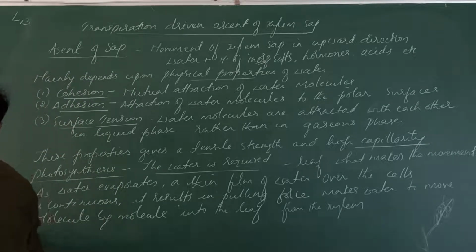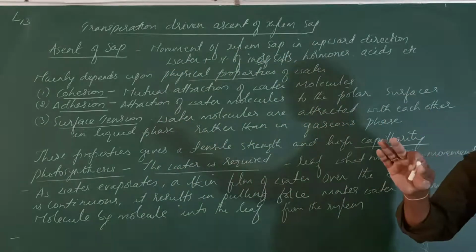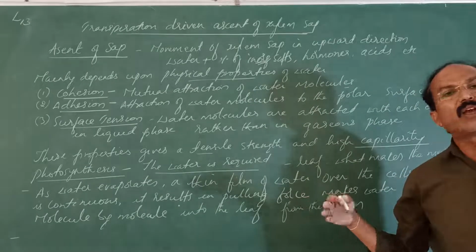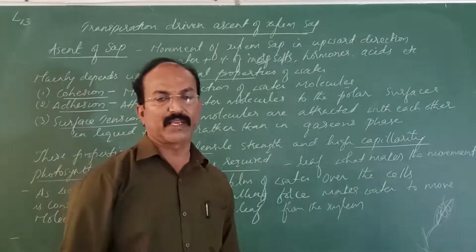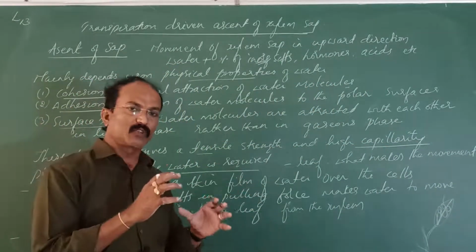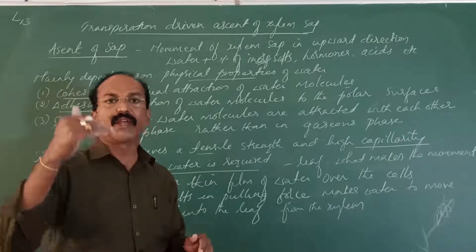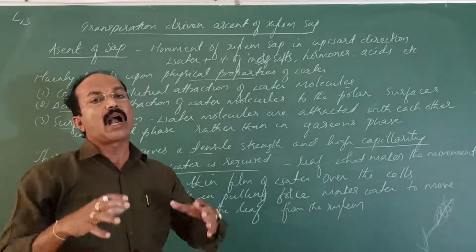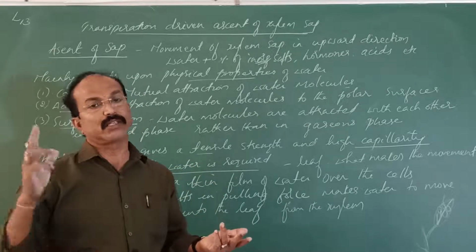Okay, so here now the lower concentration of water vapor in the atmosphere. Usually in the atmosphere, except in the rainy season, the water concentration will be very less. So when compared to the leaf internal surface or intercellular space, the water vapor concentration in the atmosphere is less. So the water starts evaporating from the leaf into the atmosphere. Why? Because within the leaf, in the intercellular spaces and in the stomatal chamber, you come across more water vapor concentration than atmosphere.